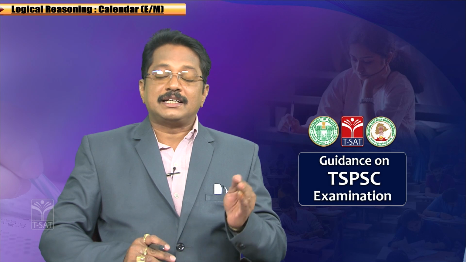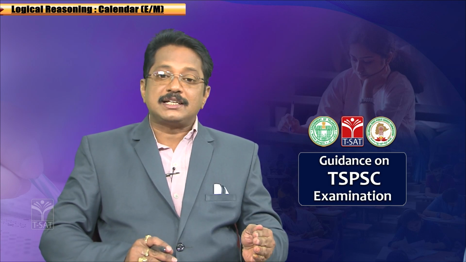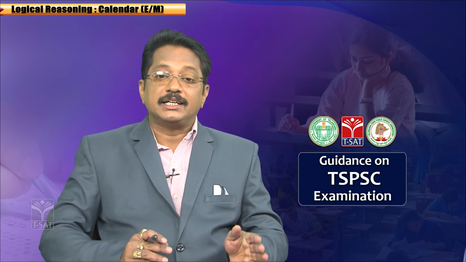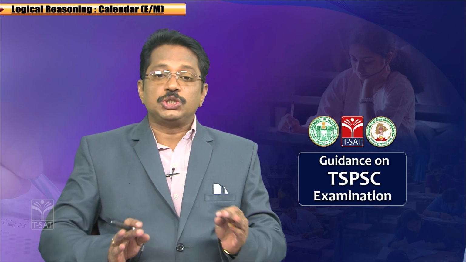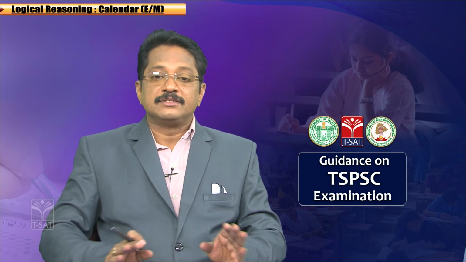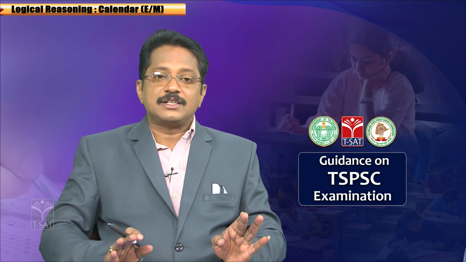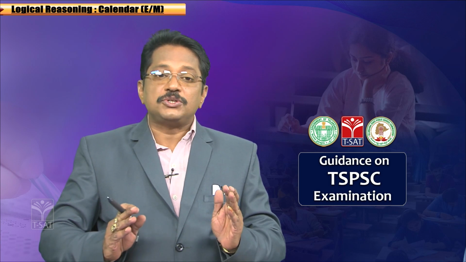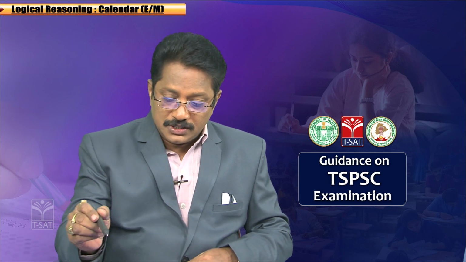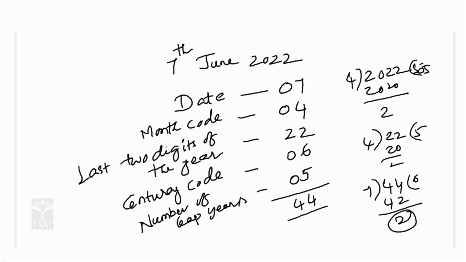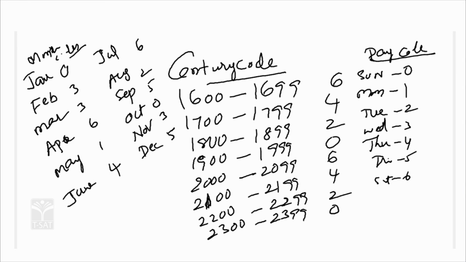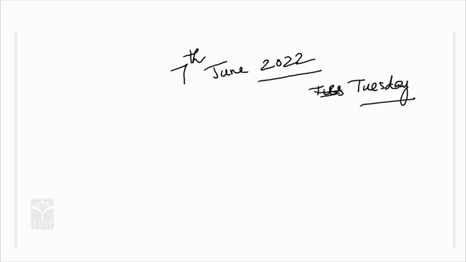Okay, when 0 is the remainder, it is a Sunday. 1 is the remainder, it is Monday. When 2 is the remainder, it is Tuesday. So, 7th June 2022 is Tuesday. Everyone agree with this one? Today is already Tuesday. Now, if you have any doubt, check what we have done previously. Show it, the previous one. 7th June 2022 is Tuesday.